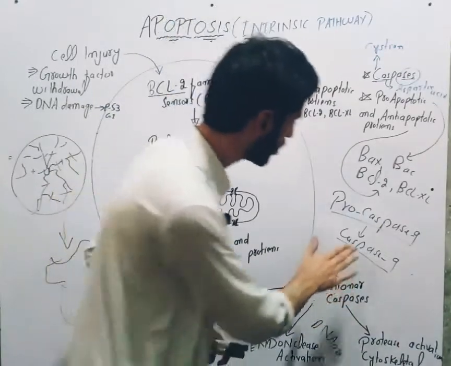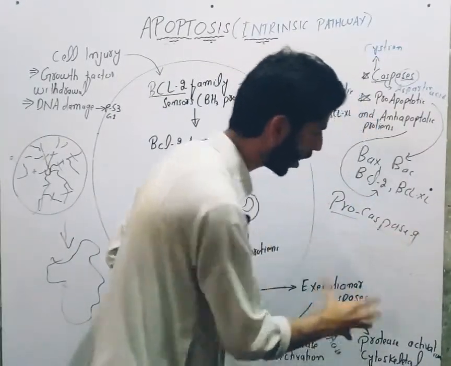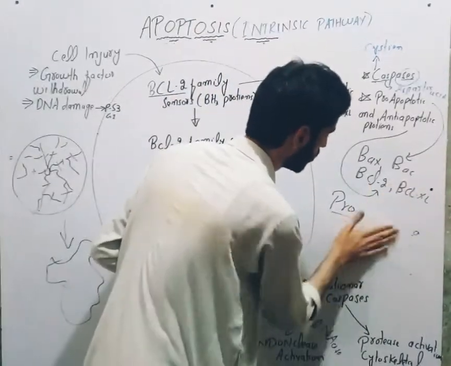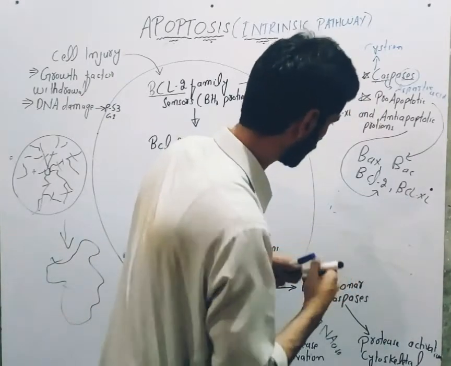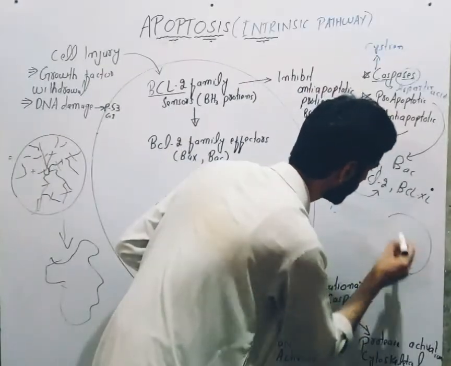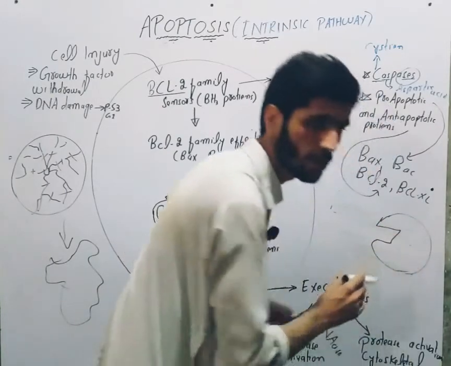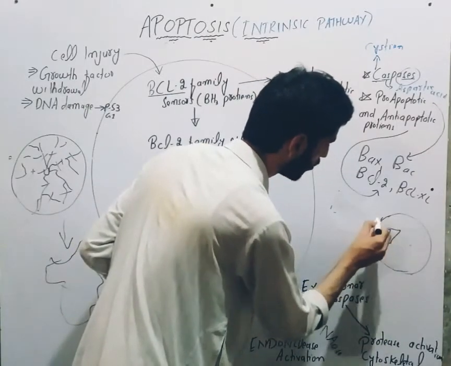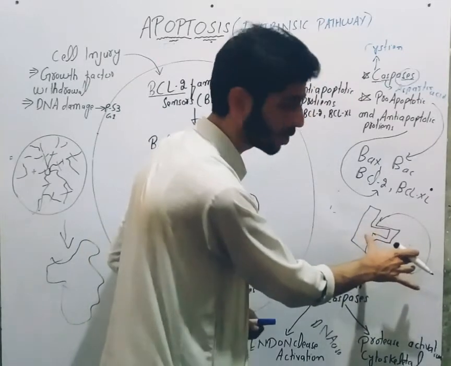Now you must understand one point: how these proteases are activated. Let me draw. For example, this is a protease. Normally it is blocked by some inhibitor. This inhibitor blocks the protease.